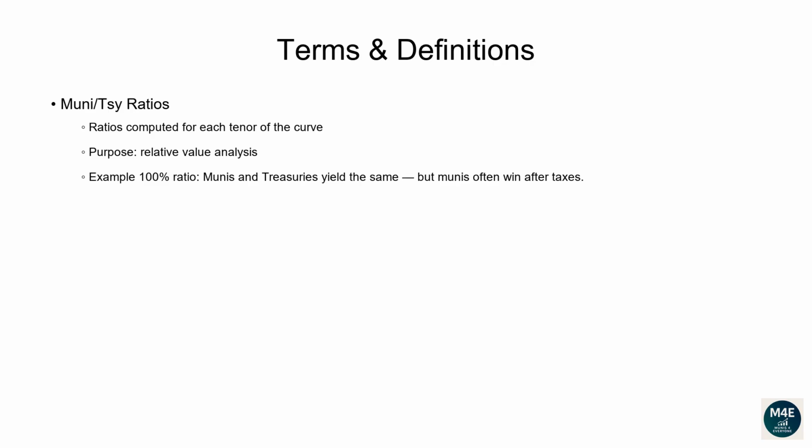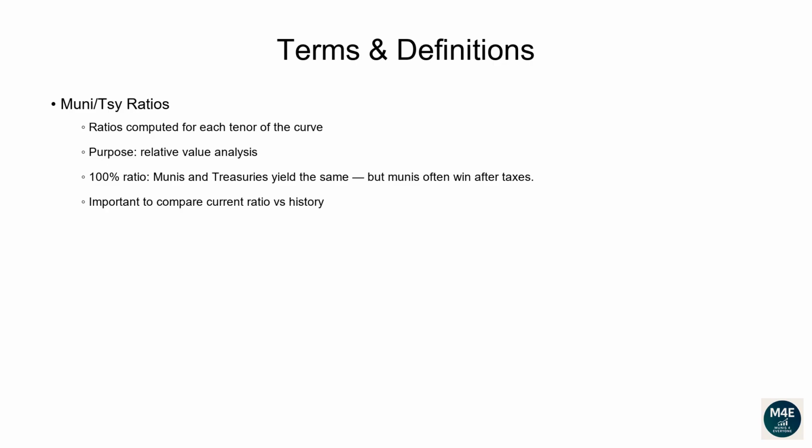If, for example, the 30-year ratio is 100%, that means the 30-year tax-exempt muni yield is the same as the 30-year treasury yield. However, the treasury yield is taxed, whereas the muni yield usually is not. Hence, in this case, you'd be better off holding a muni bond. In general, if the ratio is below 100%, one may think munis are rich compared to treasuries. In reality, we should always wonder, how does the current ratio look compared to its own history?